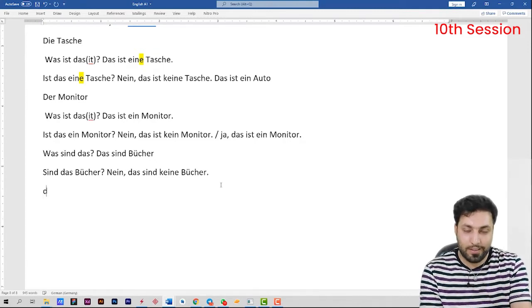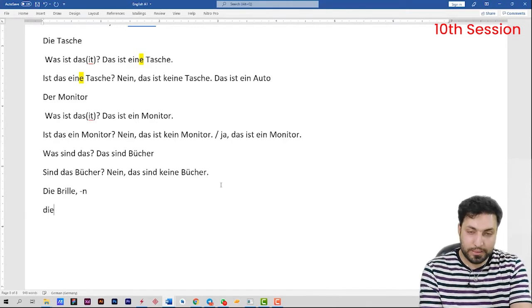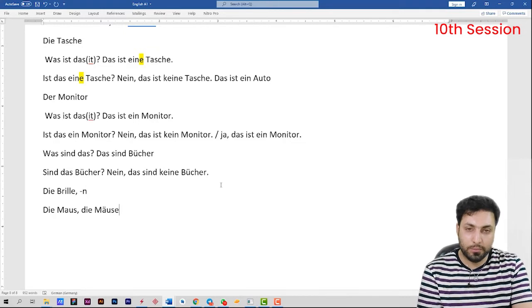For example, the glasses in this language would be die Brille. Die Brille. And plural one would be die Brillen. That gets one en, die Brillen. So a mouse, that would be die Maus. Die Maus. And the plural one would be die Mäuse. Die Mäuse. Die Mäuse, yeah? Laptop, I told you. Book, I told you what's that.